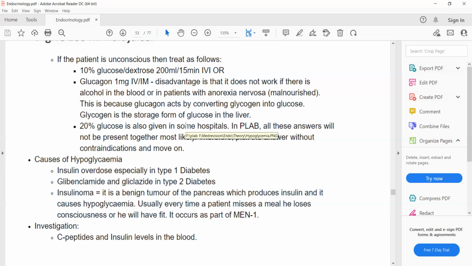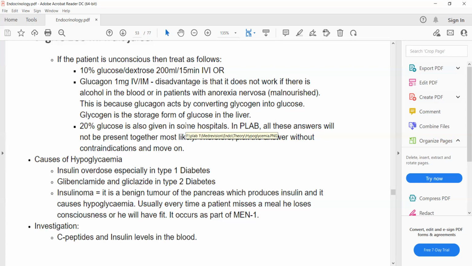One is that it converts the stored glycogen in the liver to glucose, and it also stimulates gluconeogenesis. So in a malnourished patient, there will be no stored glycogen in the liver, and also in an alcoholic, due to impaired gluconeogenesis and no stored glycogen, giving glucagon in such a patient would not be beneficial.